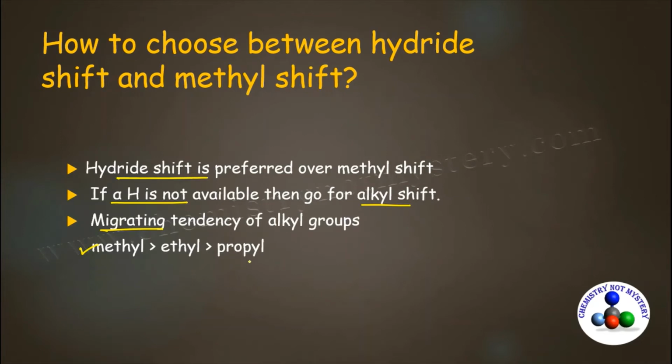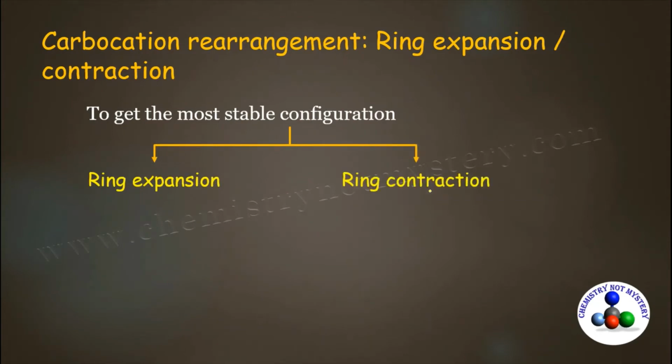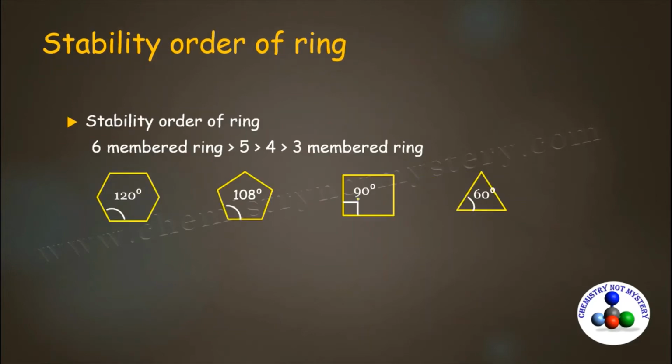There are two more ways in which carbocation rearrangement may take place. First one is ring expansion and the next is ring contraction. Before we go into detail of ring expansion and ring contraction, you need to understand the stability of ring size. 6-member rings are more stable than 5, 4 or 3-member rings. Smaller rings are unstable because of the high angle strain. That's why 5-membered and 6-member rings are more stable.